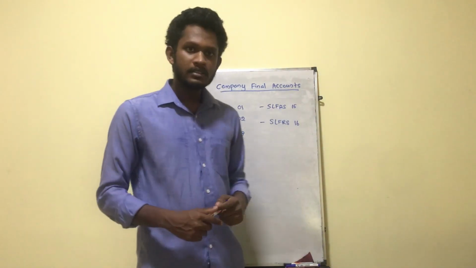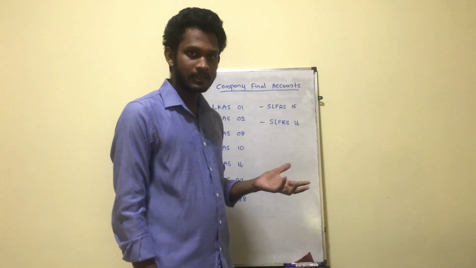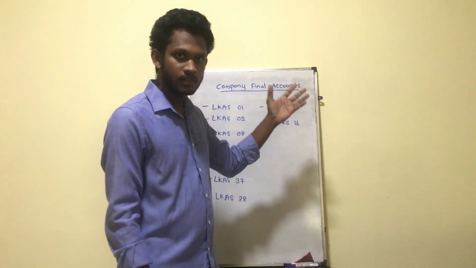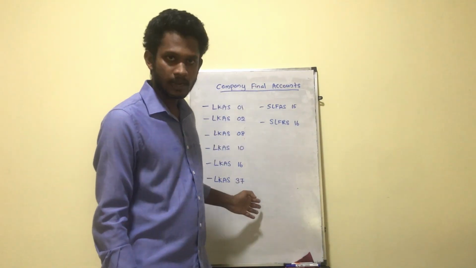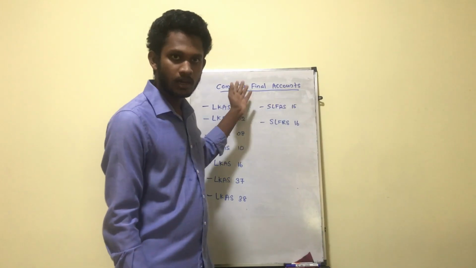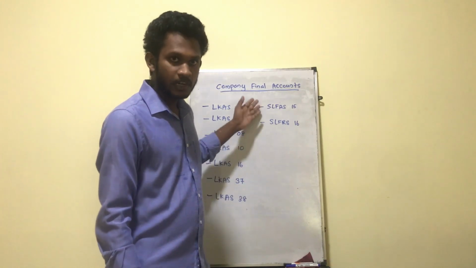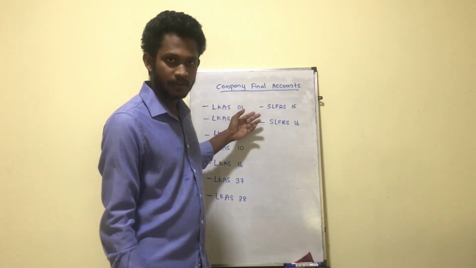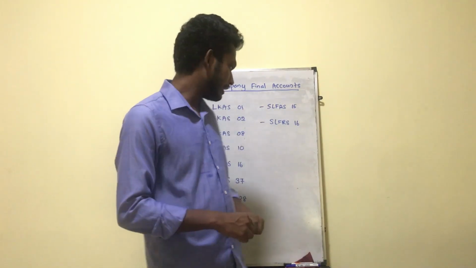When it comes to company accounts, it's basically dealing with accounting standards, right? So before touching company final accounts, you have to have a good understanding of these accounting standards. There are other accounting standards as well, but for your A-level syllabus, these are the major frequently tested ones: LKAS 1, the accounting framework, and LKAS 2, which is for inventory. Today we are going to cover LKAS 16.